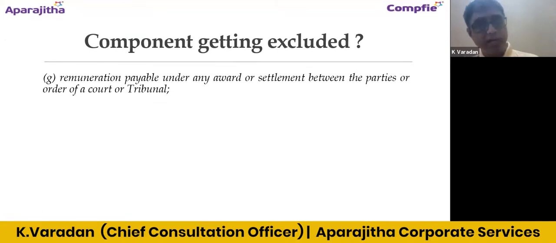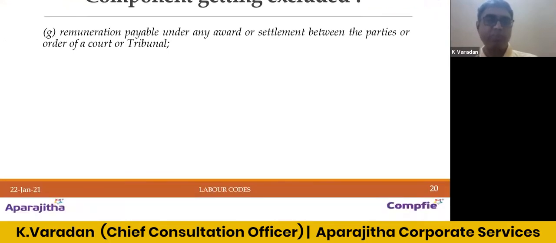And this point I think we discussed. Class G, which is getting excluded, is remuneration payable under any award or settlement between the parties or order of a court or tribunal. Again, I am not very sure what payment is exactly intended to be excluded through this class. I think definitely we need to get guidelines from the department concerned. Otherwise, it could be a bit difficult.